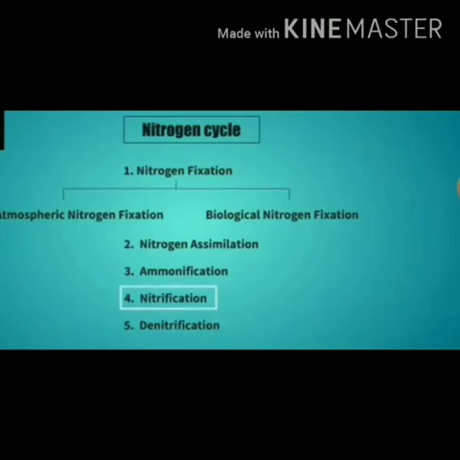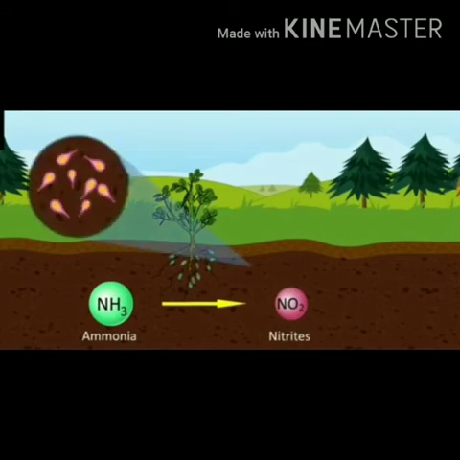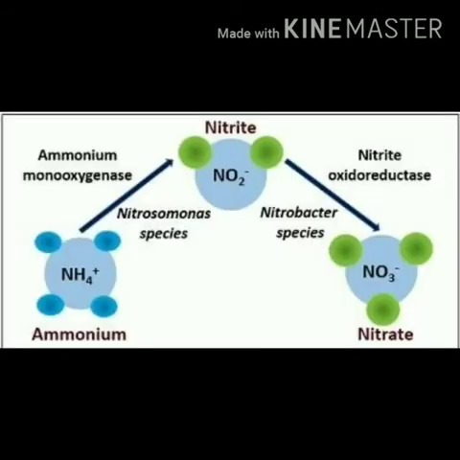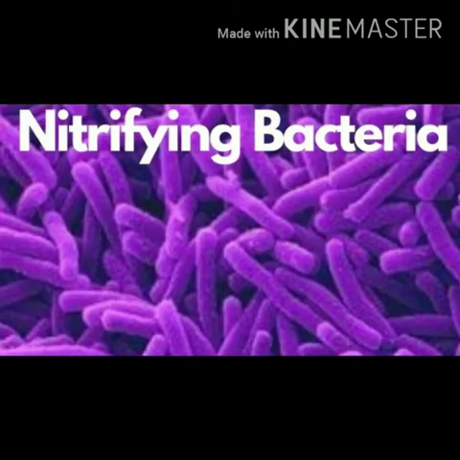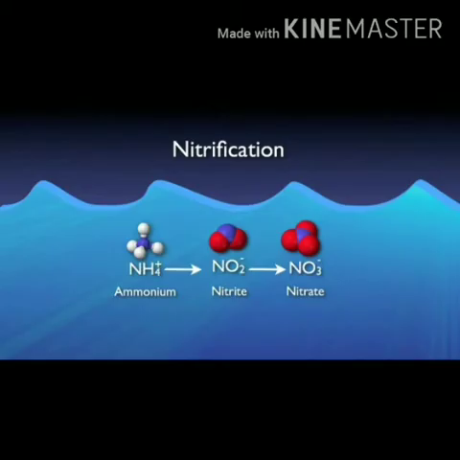Step 4 is nitrification. Ammonium salt in the soil is converted first into nitrites by Nitrosomonas bacteria. The nitrites are then converted into nitrates by Nitrobacter bacteria. These bacteria are called nitrifying bacteria. The nitrates so formed in the soil can once again be absorbed by the plants. This process is called nitrification. So the conversion of ammonia into nitrates is called nitrification.